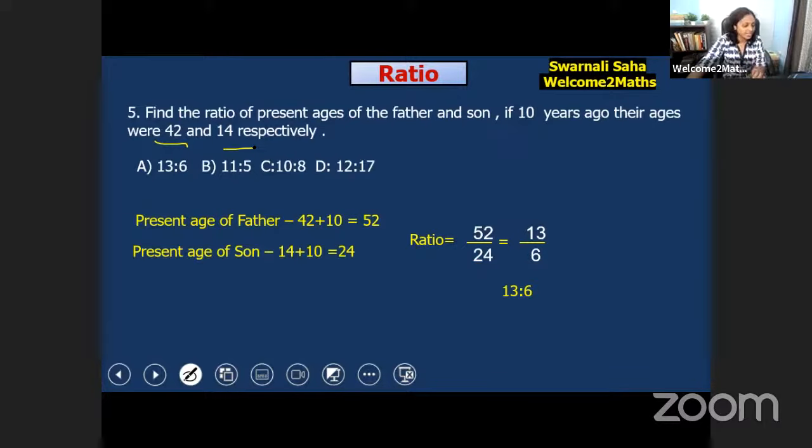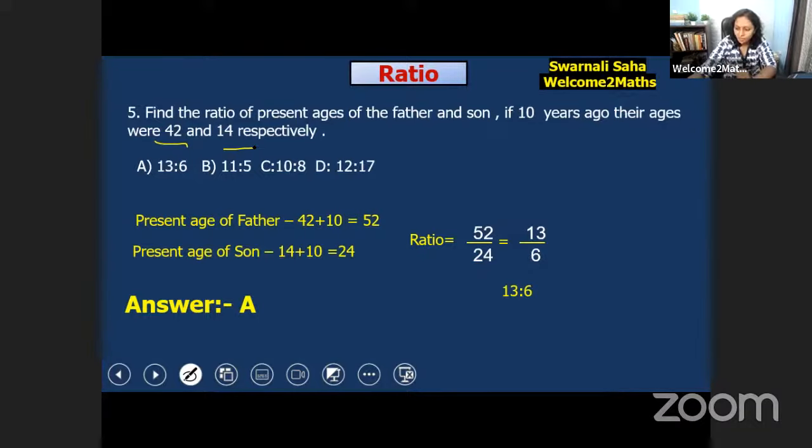So the answer is A. Yes, you answered fast. All of you have given the right answer. A is the correct one, 13:6 is the right one. Very, very good. Okay, do you have any query? It's really easy.